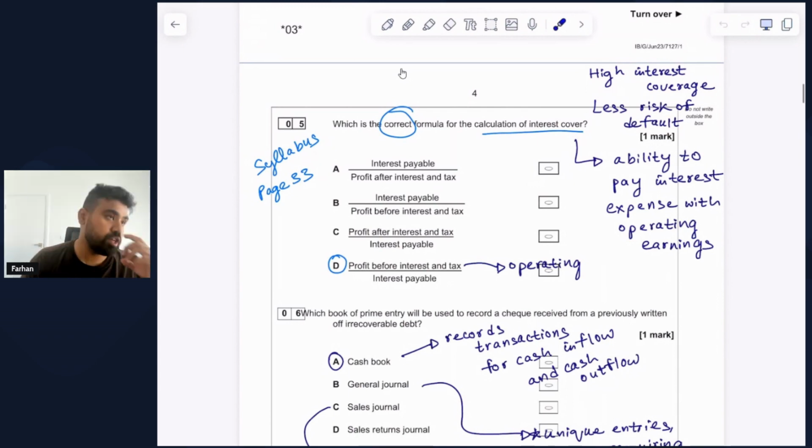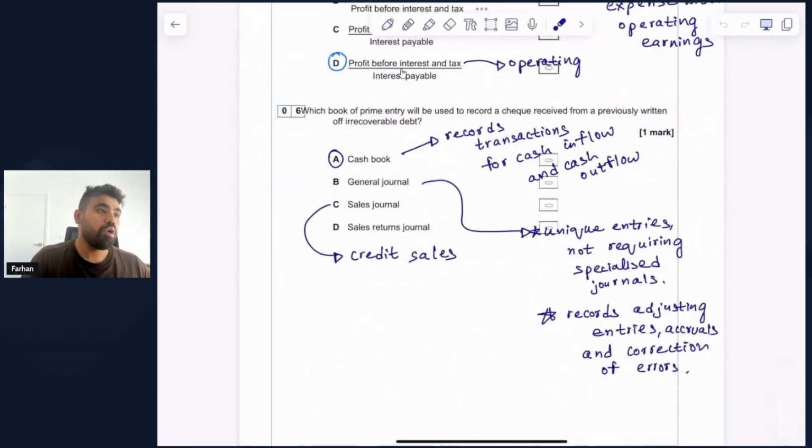Let's go to question number 6. Which book of prime entry will be used to record a check received from a previously written off irrecoverable debt?